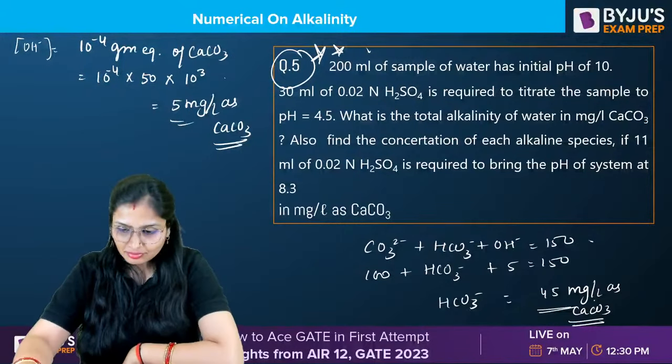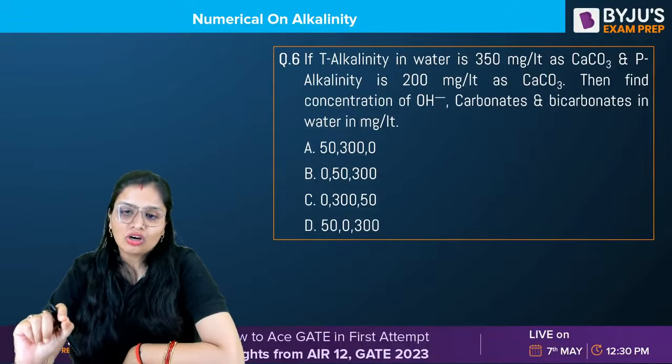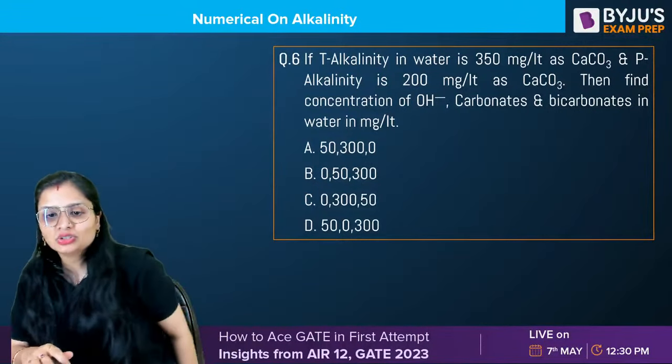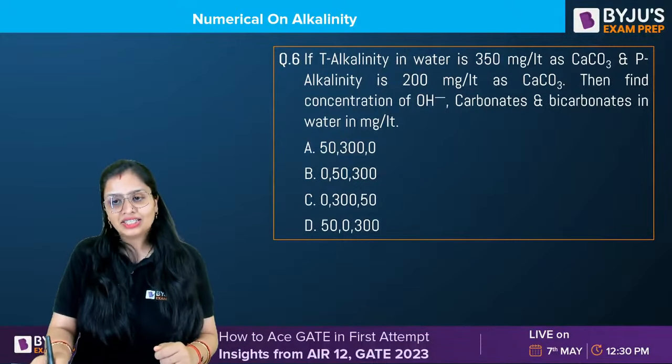Okay? Fine. Now this question, I'll advise you to go through the options. The alkalinity means total alkalinity. Total alkalinity in water is given to you as 350 mg per liter.